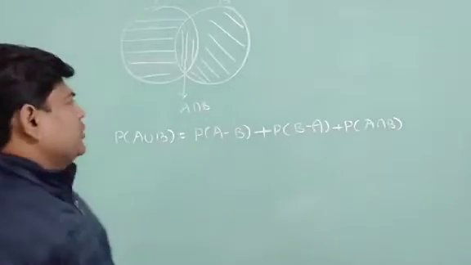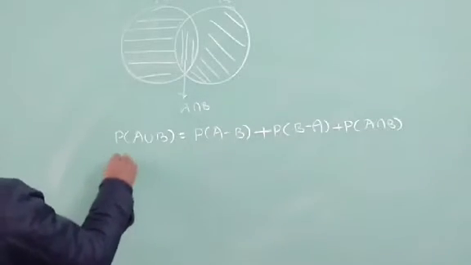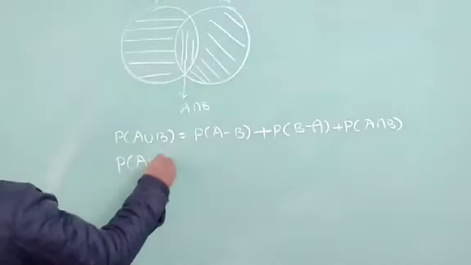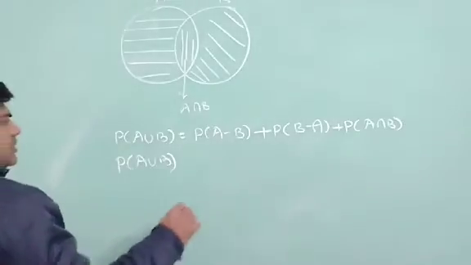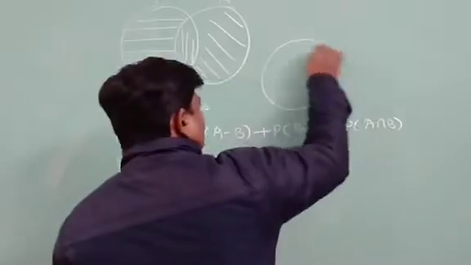One more thing I want to tell you. This probability of A union B can be explained in another way also.